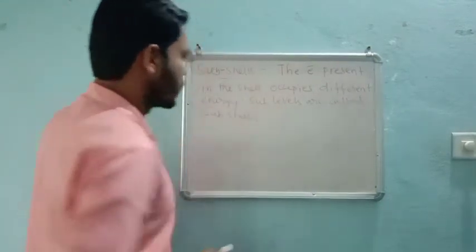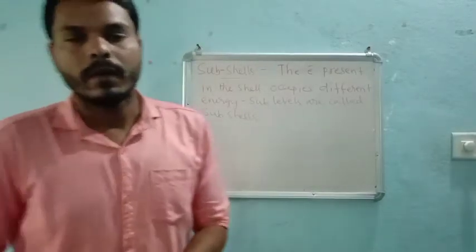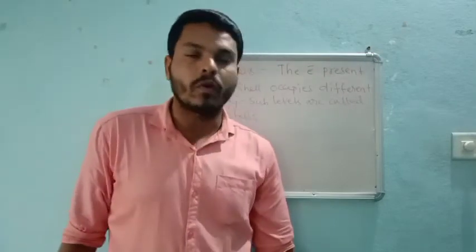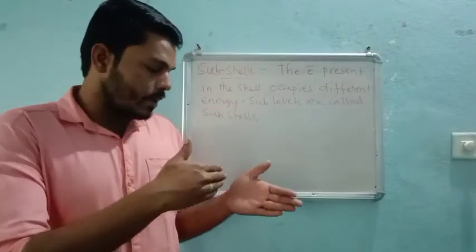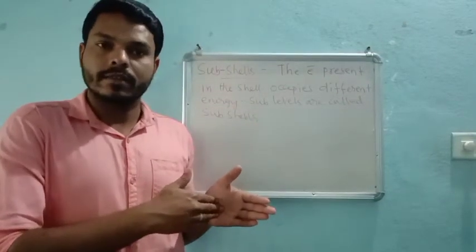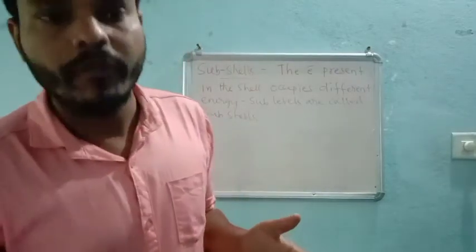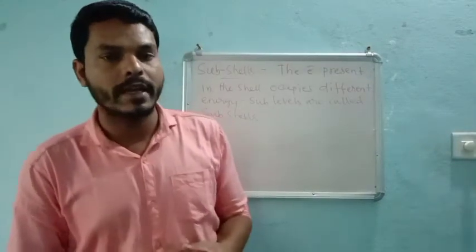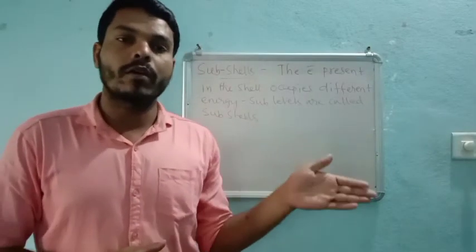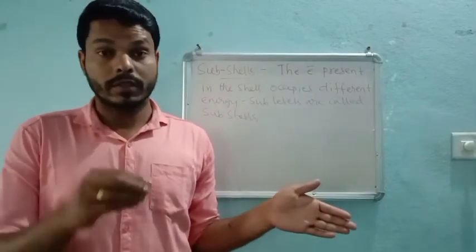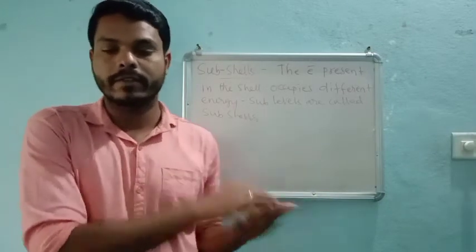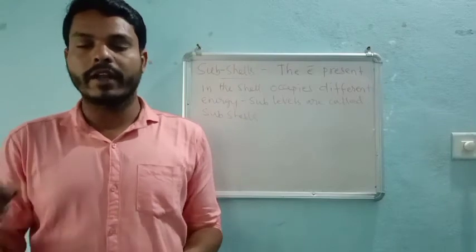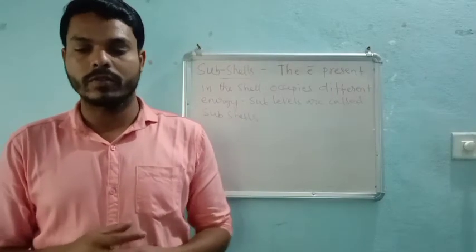Understood? Already I have explained during Bohr's theory that the electron present in the S will have a different size or energy compared to the electron present in the P cell, right? So this is the case here. The electrons present in the cell occupy different energy sublevels.